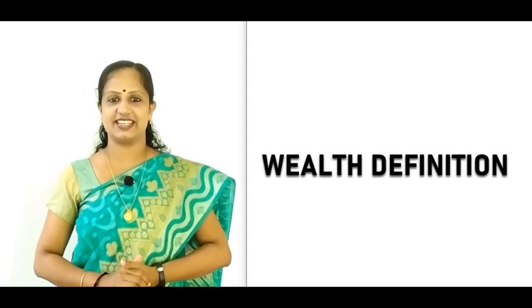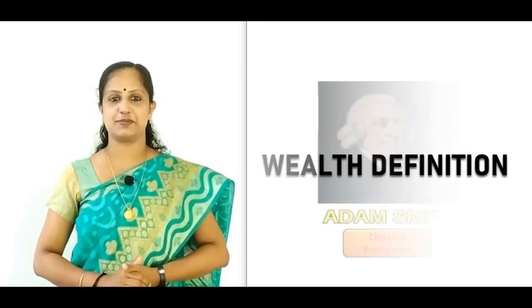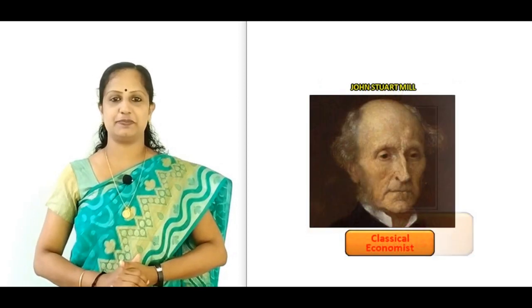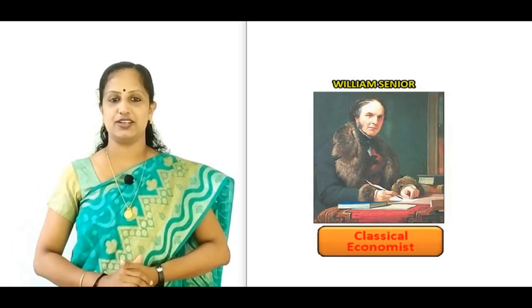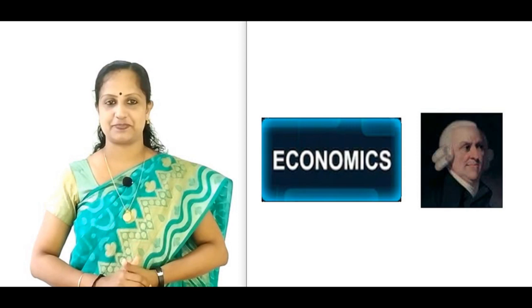So, in the first category, we are going to consider 4 economists: Adam Smith, J.B. Say, John Stuart Mill, and William Senior. Now, look at the definition they have given to economics. We already know that it was Adam Smith who defined economics systematically for the first time.